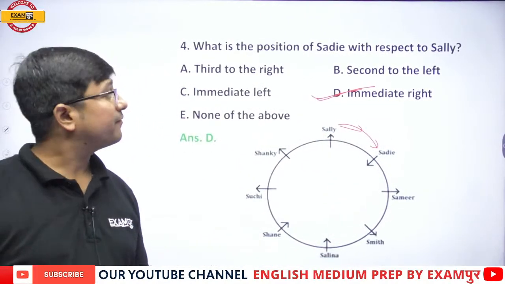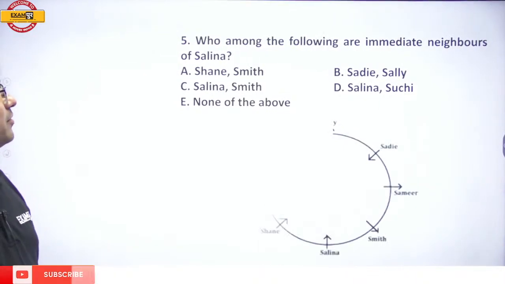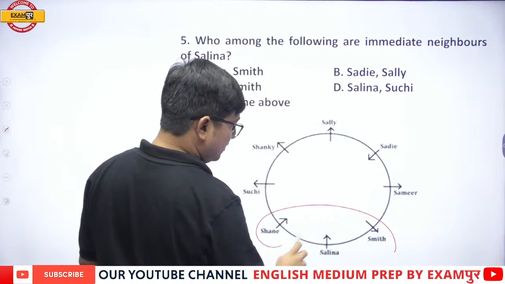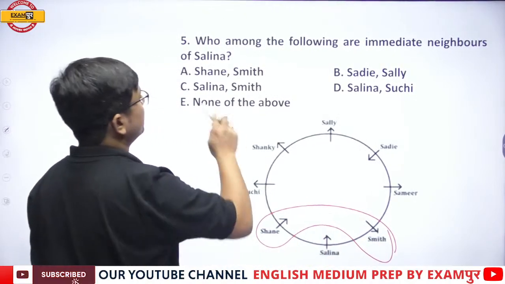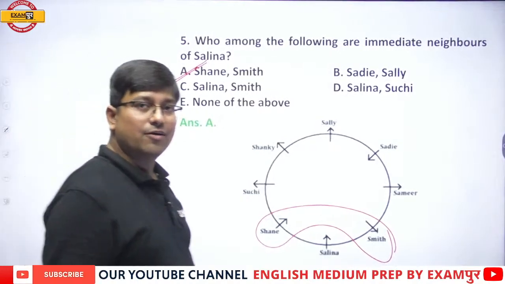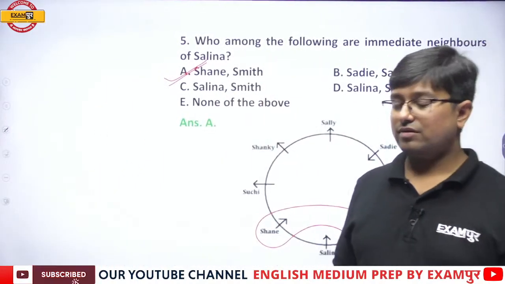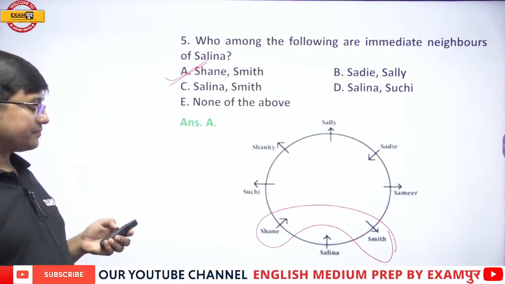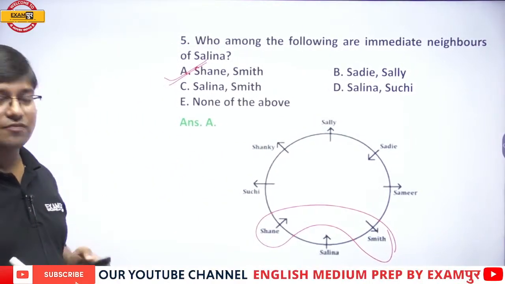Clear, everyone? Next. Who among the following are immediate neighbors of Selina? Immediate neighbors of Selina are Smith and Shane. The right answer is option number A. I hope it is clear. Yes or no, guys? Fine. So this was the first set of questions.